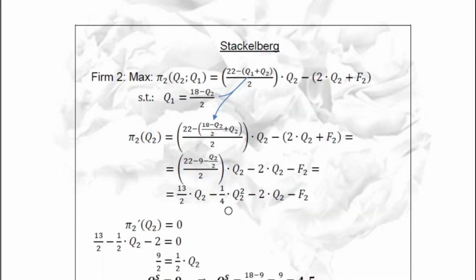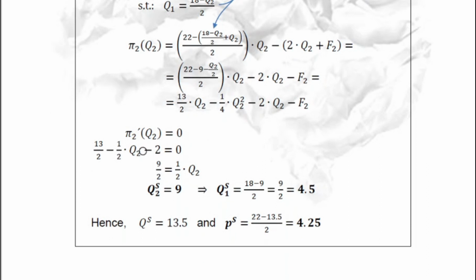I didn't do that, and I directly differentiated from here. Then 13 divided by 2 minus 2, so 1/2 Q2, minus 2 equal to 0. Then you isolate Q2 and you find that it's 9. So in the Stackelberg model, the leader should produce 9.